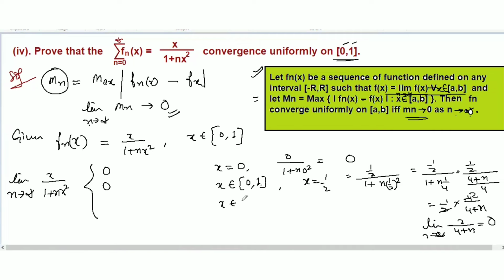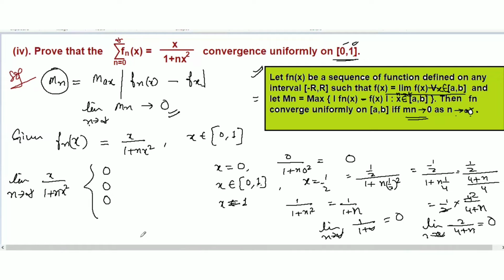Now we will take the last one, x equal to 1. So 1 over 1 plus n times 1 squared, which is 1 over 1 plus n. Now substitute n tends to infinity: 1 over 1 plus infinity, 1 over infinite terms, tends to 0.